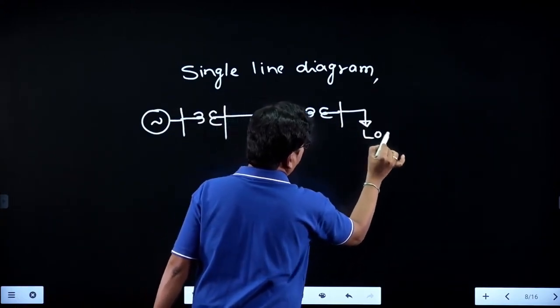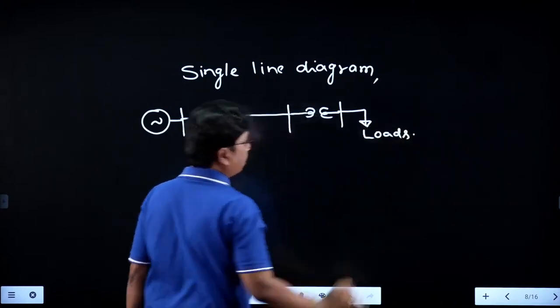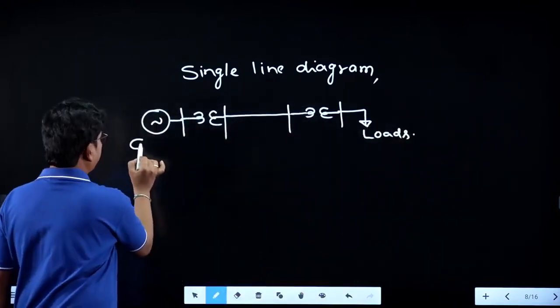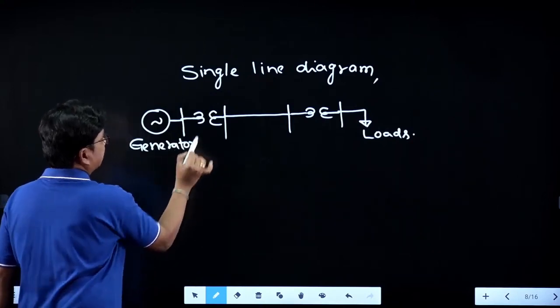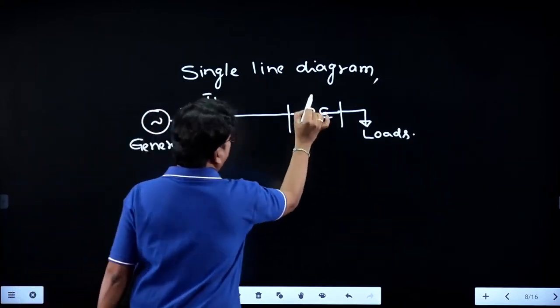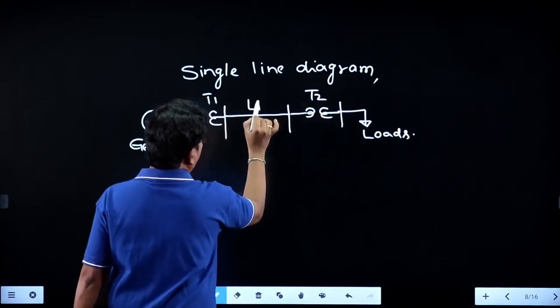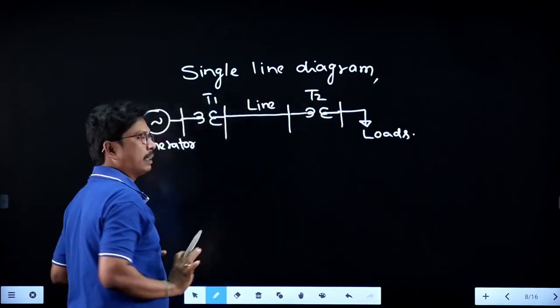This is the generator, this is transformer T1, this is transformer T2, and this is the transmission line.